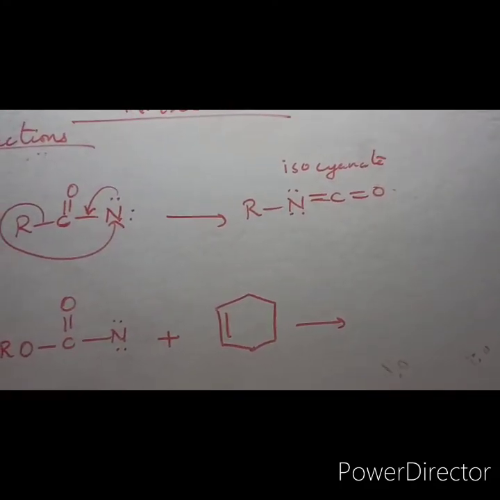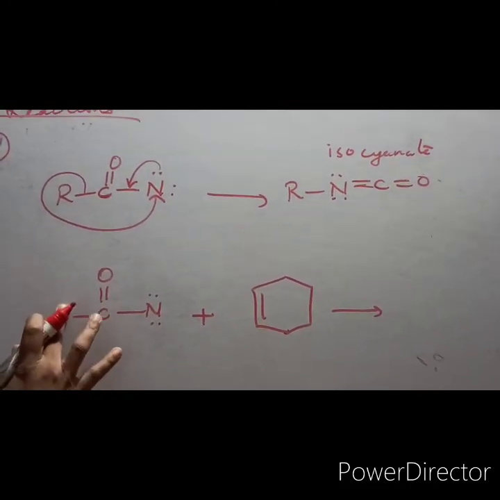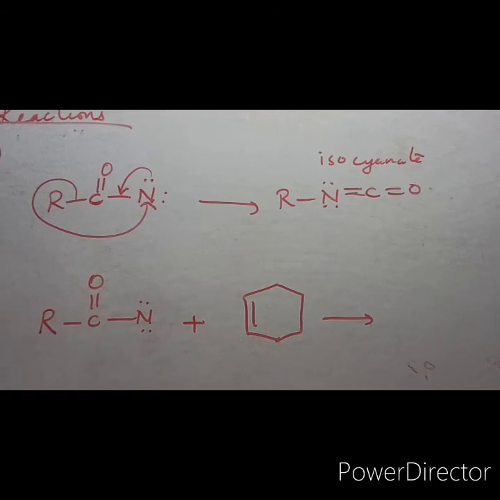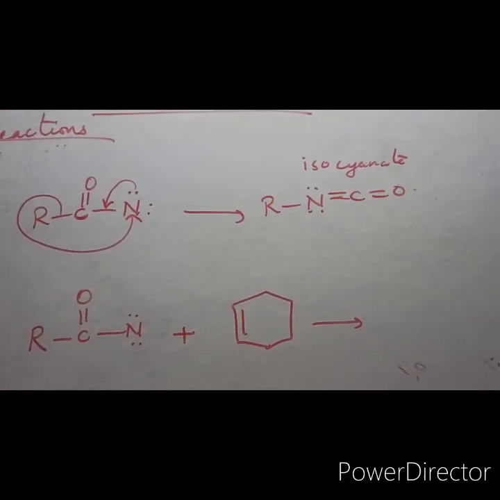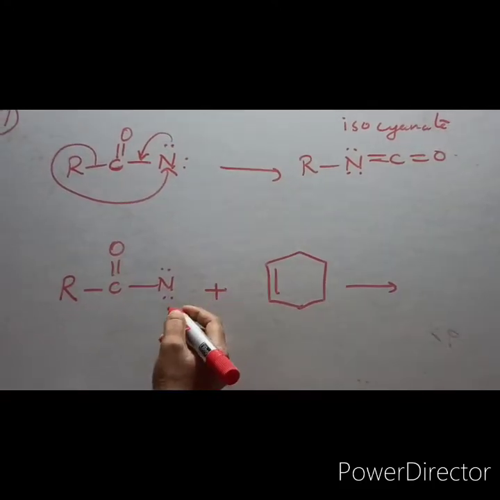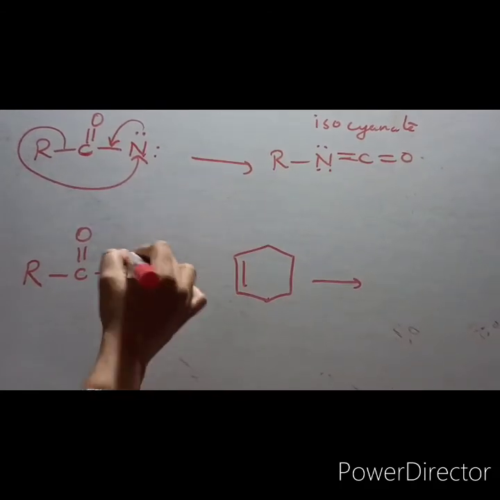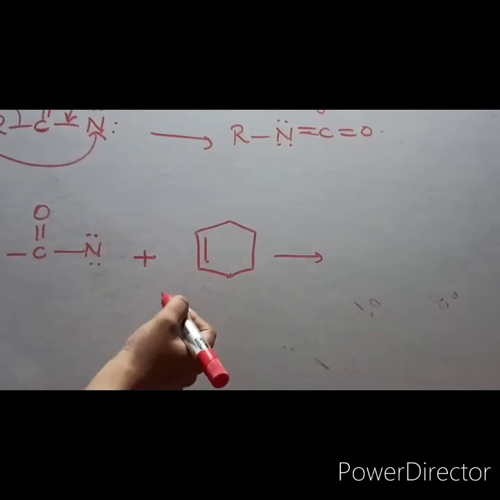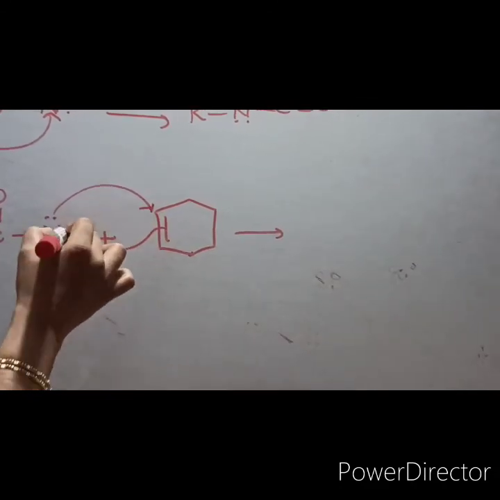Next is addition to double bond. So this is acetyl nitrene. In textbook it is written wrong. Acetyl nitrene. This is an alkene. I am taking a typical example. So like in carbene case, this lone pair will be involved. One lone pair will be involved in cyclization. So this will be attacking here. The pi bond will be coming back to nitrogen.